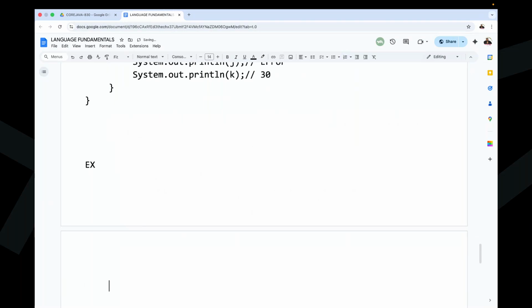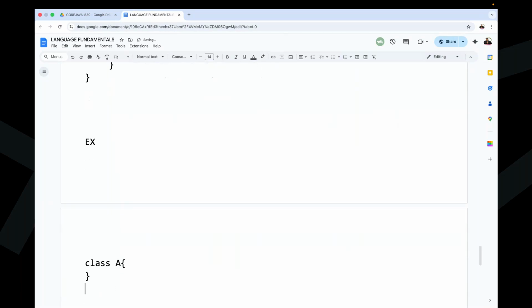Example code: class A. Inside this class A, void M1 method. Okay, good. Now observe carefully.